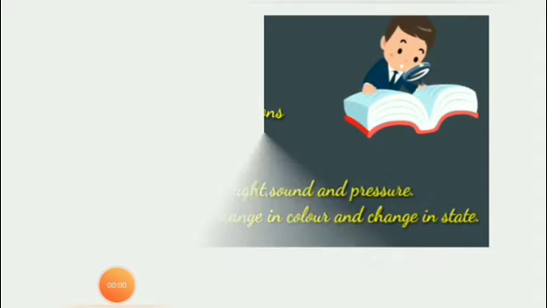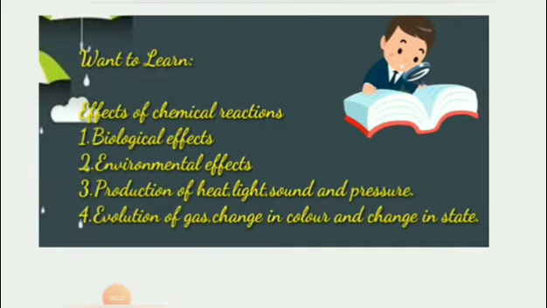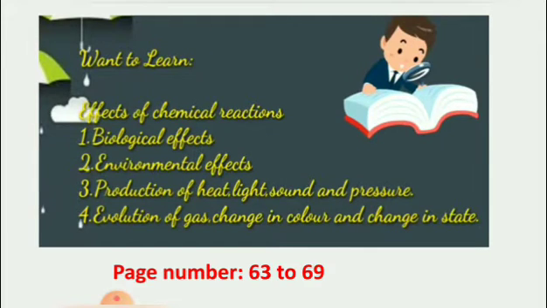In this session, we want to learn the effects of chemical reactions, that is, biological effects, environmental effects, production of heat, light, sound and pressure, evolution of gas, change in color and change in state. These are the topics on pages 63 to 69 in our textbook.